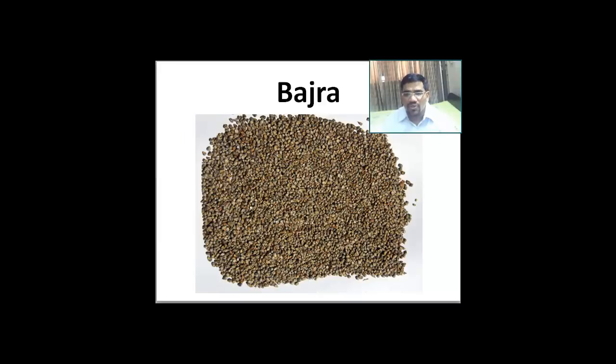Let us see how Bajra looks like. I think most of you must have seen this, because sometimes we buy this to give it to the birds. And so this is Jowar. After this Jowar comes Bajra. Bajra, if you see, grows in the state of Rajasthan. Rajasthan is the largest producer of Bajra. And then we go on to Ragi.